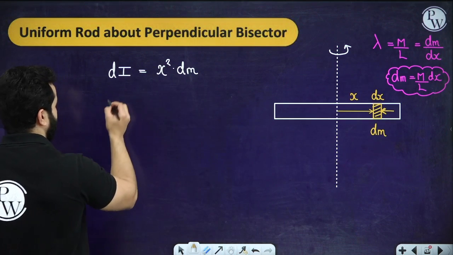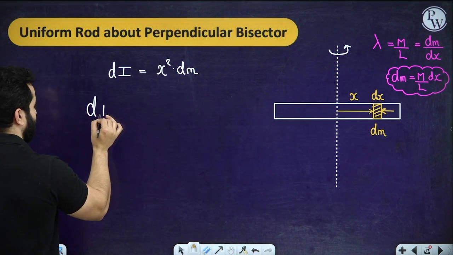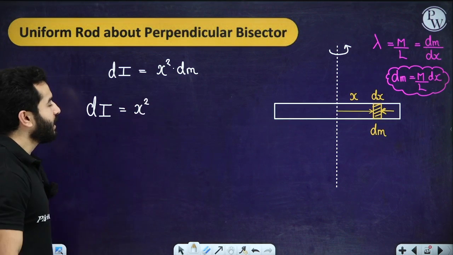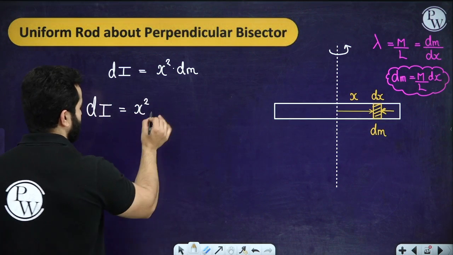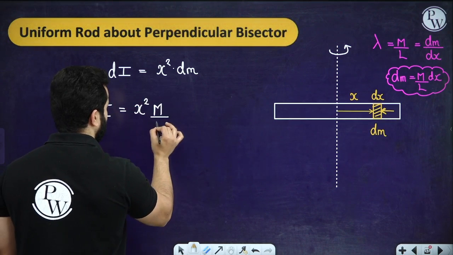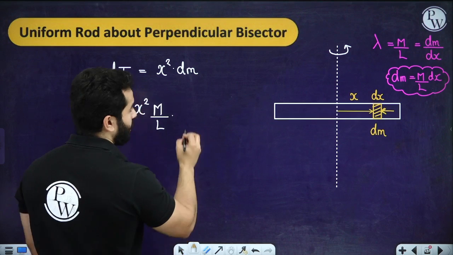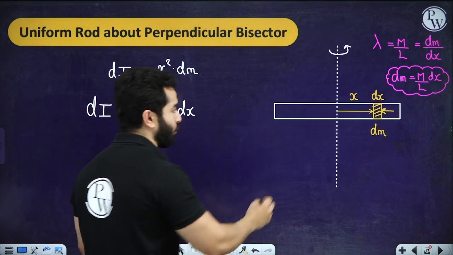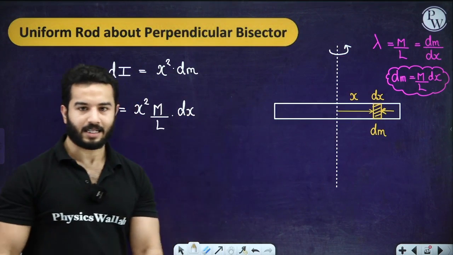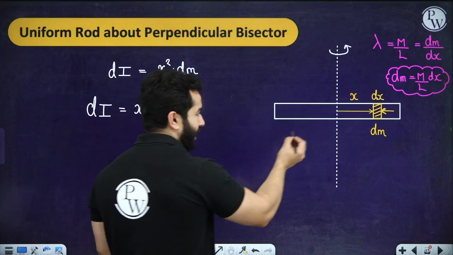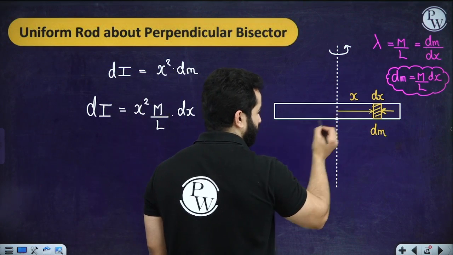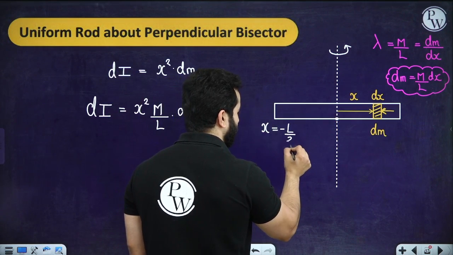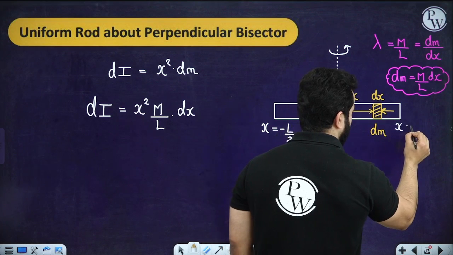So I'm going to again rewrite this as dI equals x square times dm. So dm is going to be M by L times dx. Now after this, please understand what limit are we going to put. If this is the perpendicular bisector and the total length is L, I would assume this is the origin, so this is x equals 0. So I can write this as x equals minus L by 2 and this as x equals plus L by 2.